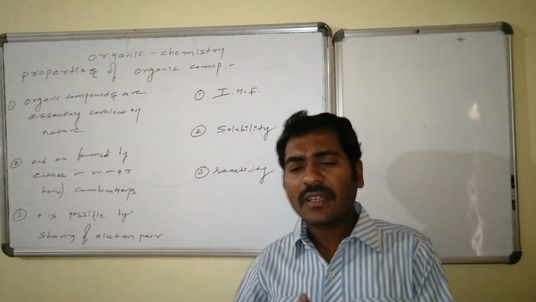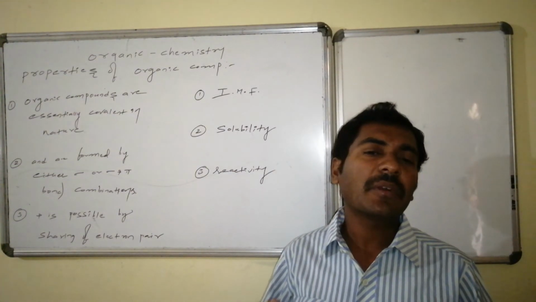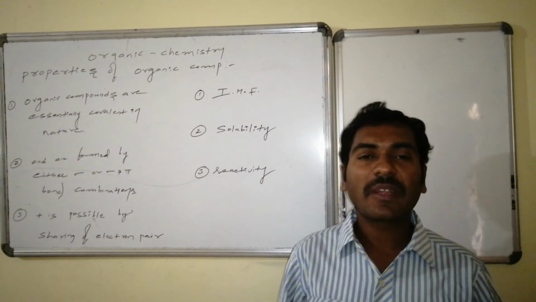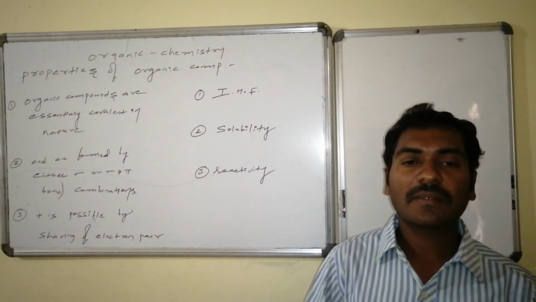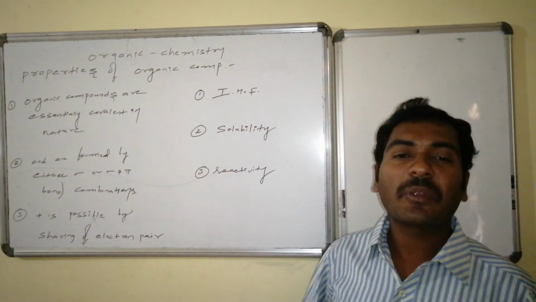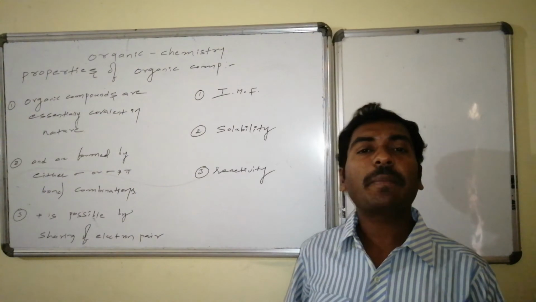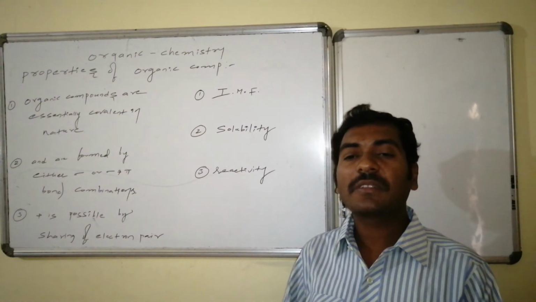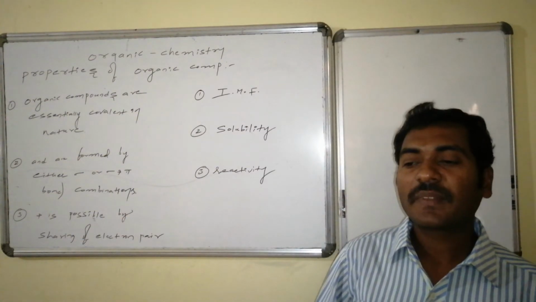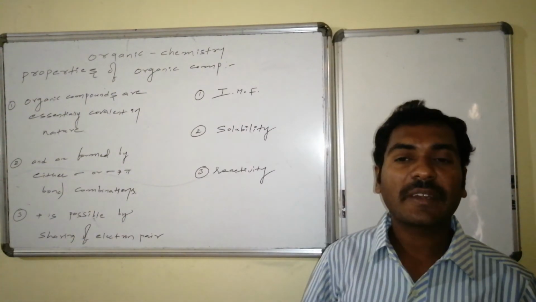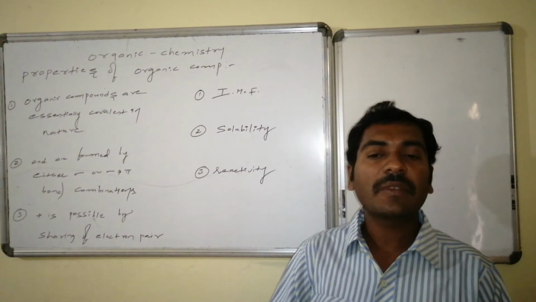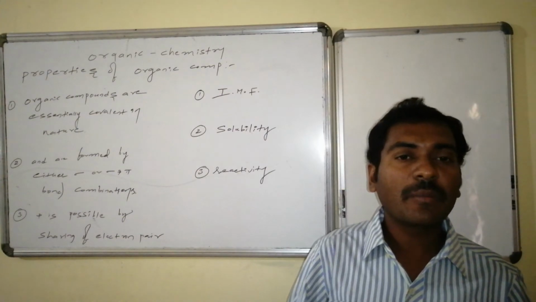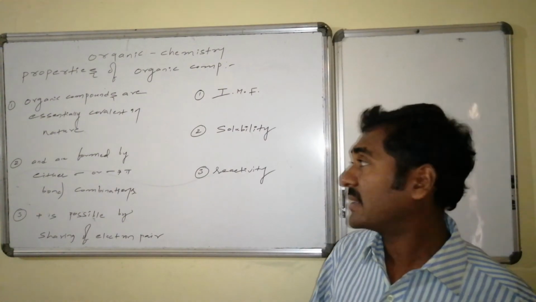Let us go for the generalized version. Everywhere sigma bond is formed between the similar atoms. As a result, there won't be much polarity, otherwise it is having less polarity. Due to this less polarity, one molecule feels independent from the other. The interaction of one molecule with the other will be very small. As a result, intermolecular force of attraction between molecules will be small. As a result, they will be maintaining relatively lower melting points as well as lower boiling points.